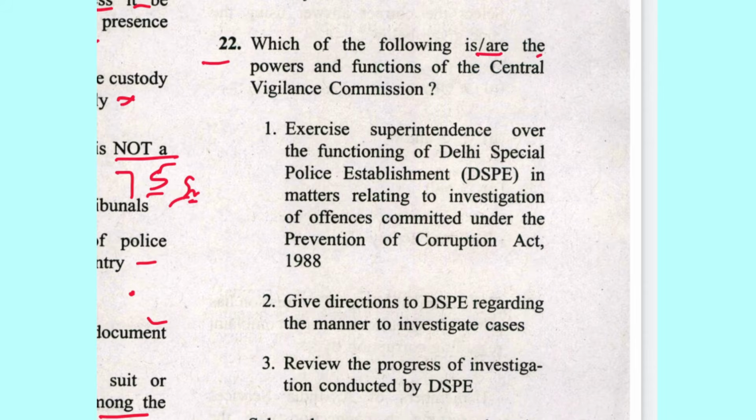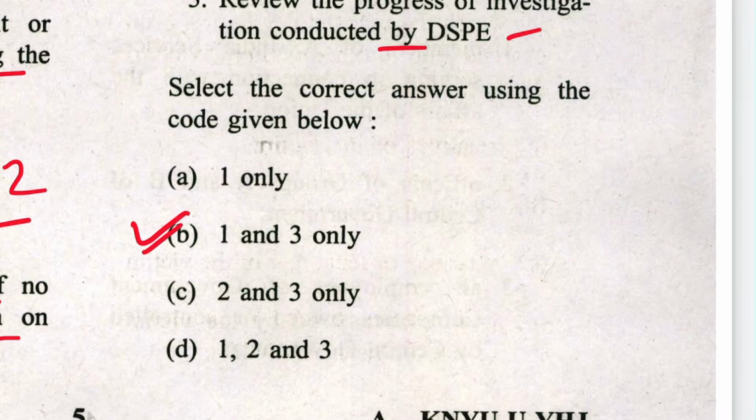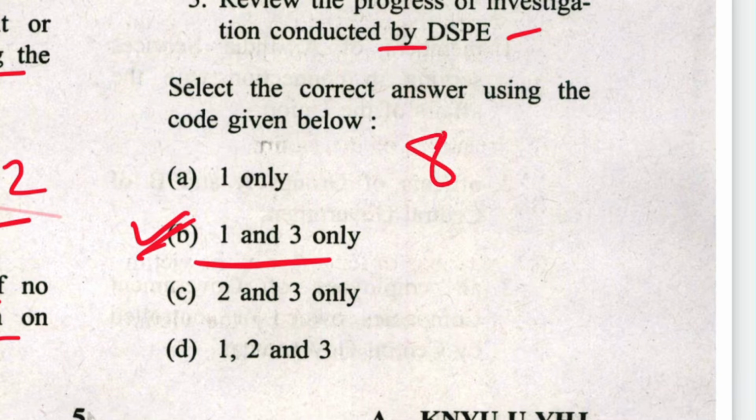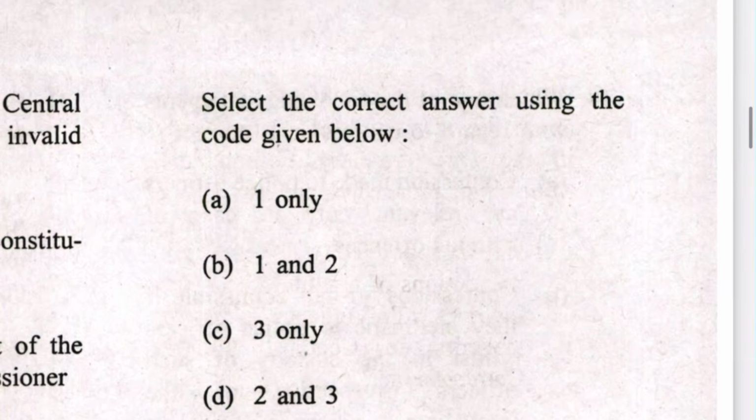Next 22. Which of the following are the powers and functions of the Central Vigilance Commission? Exercise superintendence over the function of Delhi Special Police Establishment in matter relating to investigation of the offence committed under Prevention of Corruption Act. It is correct. Give direction to DSPE regarding the manner of investigation. No. Review the progress of investigation conducted by DSPE. It is correct. So 1 and 3 are correct. B is the answer. And the powers and functions of Central Vigilance Commission is mentioned in section 8 of Central Vigilance Commission Act.